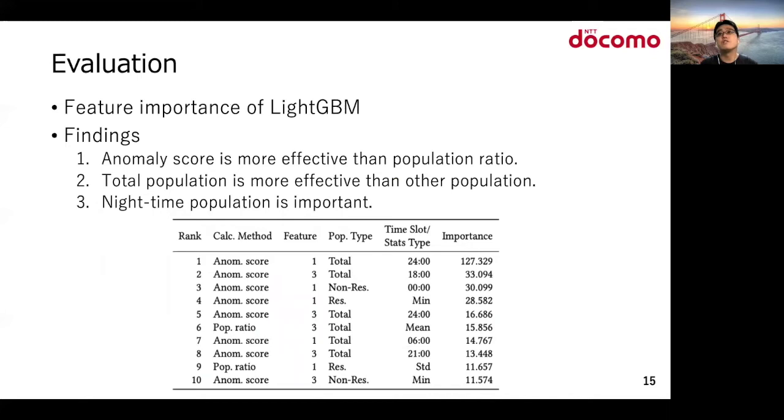Apart from the quantitative evaluation of classification performance, we also conducted a qualitative evaluation to analyze the effectiveness of features. This table shows the feature importance of the LightGBM model. From this table, we found 3 insights. First, anomaly score is more effective than population ratio. Second, total population is more effective than other populations. Last, nighttime population is more important.